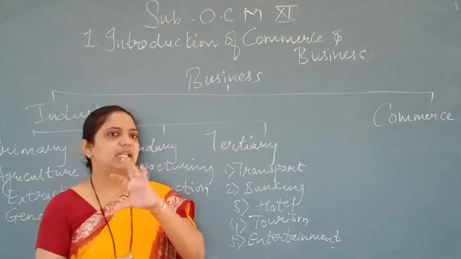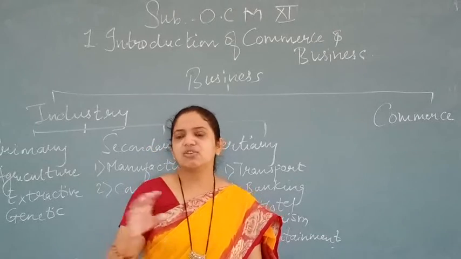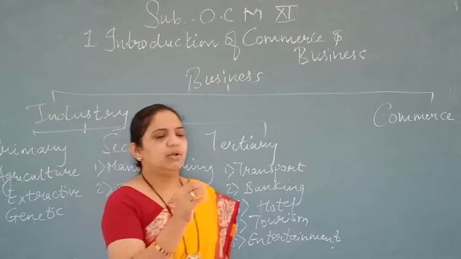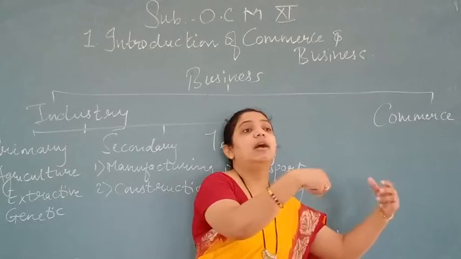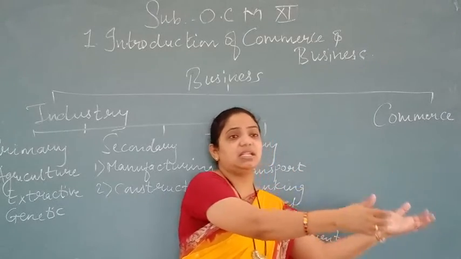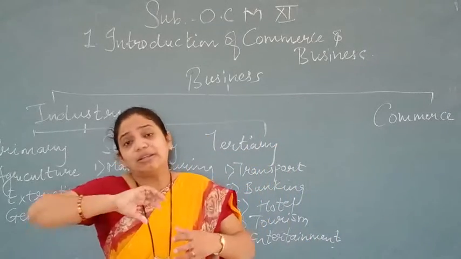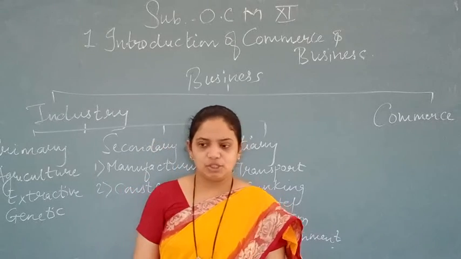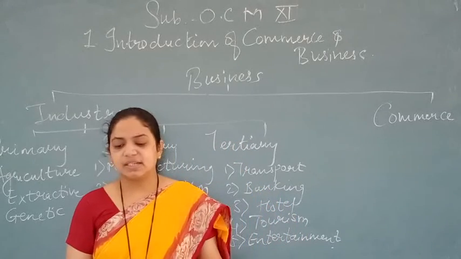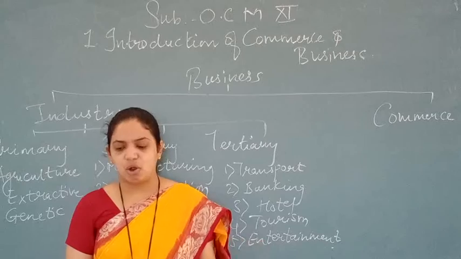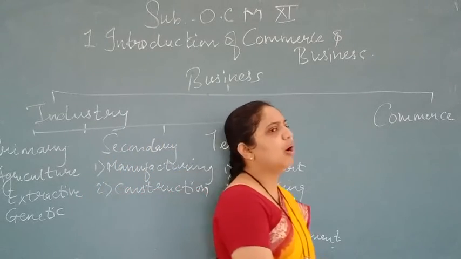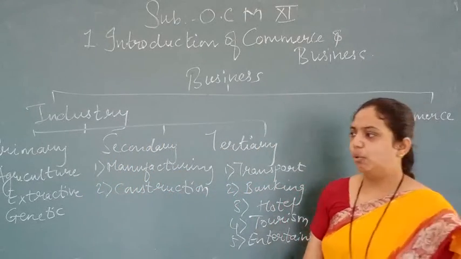Now I'll give you one example. In electronic goods, so many parts are there. Now that part may be produced by another industry, and that industry is supplying them, and on that basis it can be produced. Yes or no? So it also creates services like banking, hotel, insurance, tourism, etc. All are related to industries only.